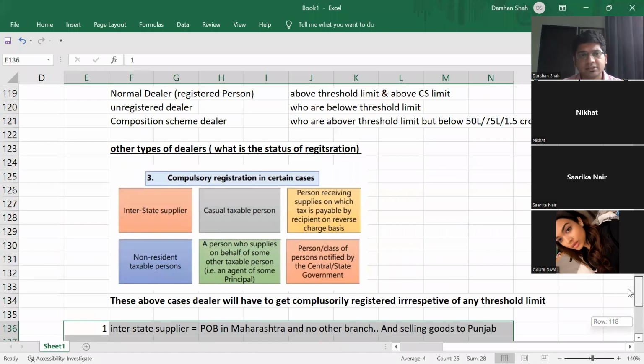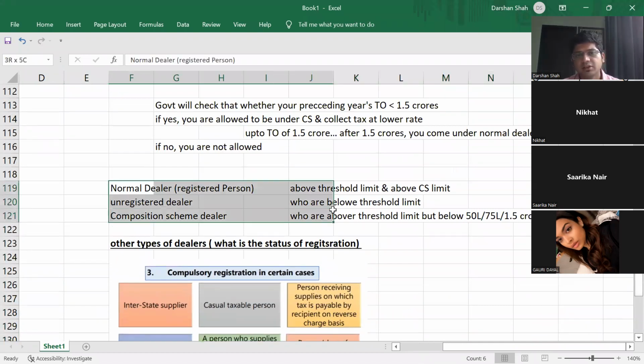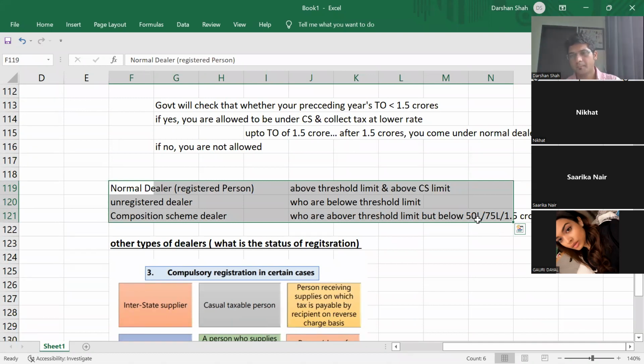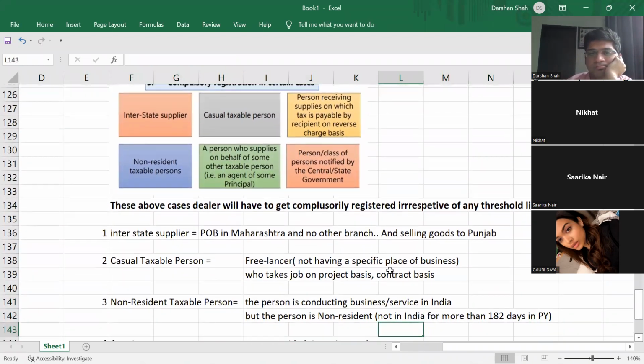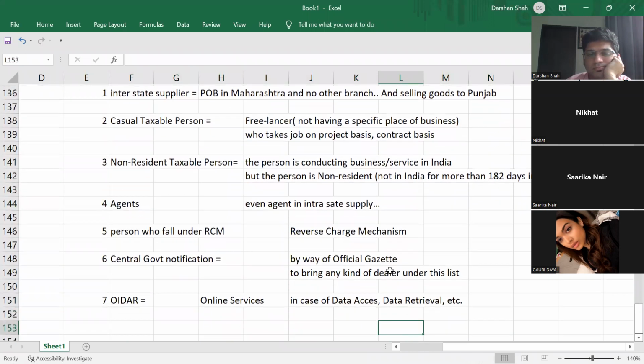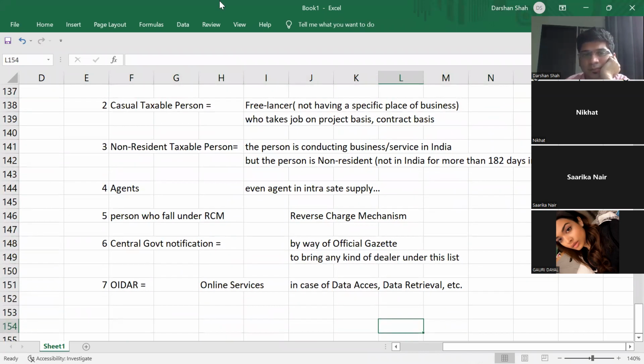And for everyone else, we have these limits: threshold limit and composition scheme limit. Yes, any doubt till here, guys? Anyone has any doubt till here? Yes or no? What happened?